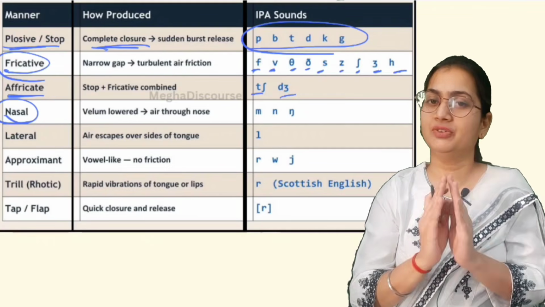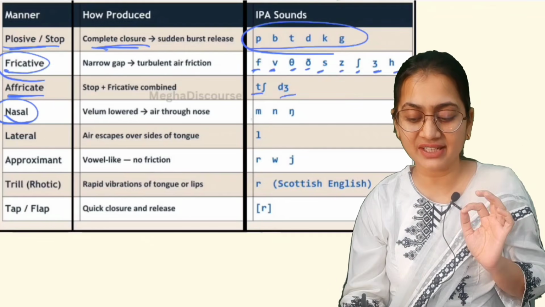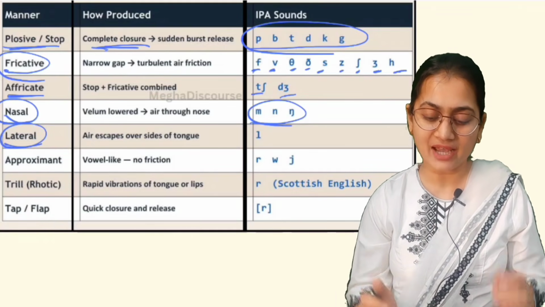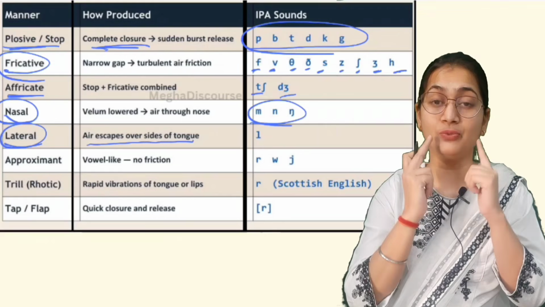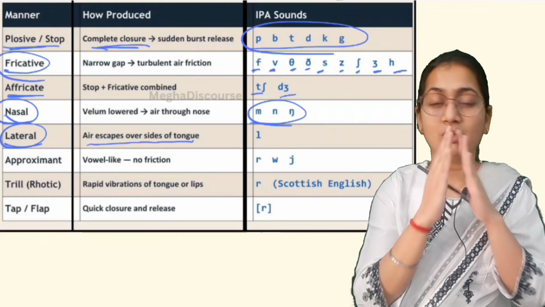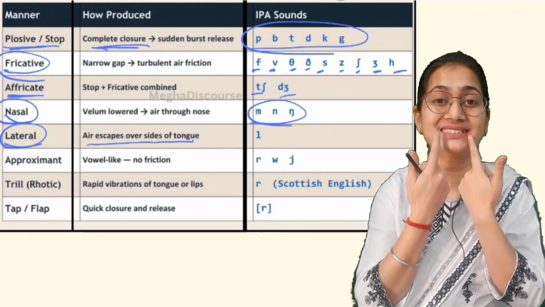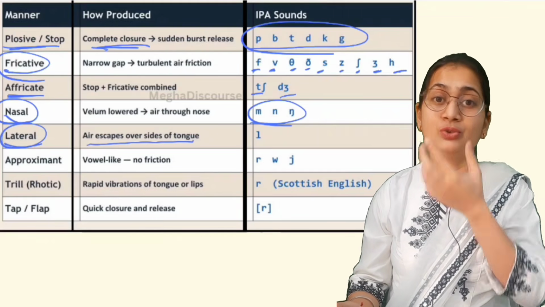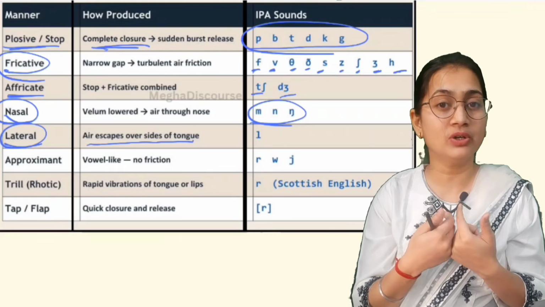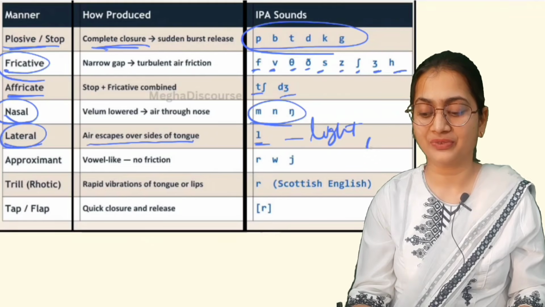Now nasal, in which oral passage is completely closed, only nasal passage is open, and we have these three sounds: m, n, ng. What do you mean by lateral? Lateral means air escapes over the sides of the tongue, like when you say leaf. Your mouth is blocked, but here the air comes from the side of your tongue, like leaf. This is what we call lateral sound. So here we have light, leaf.